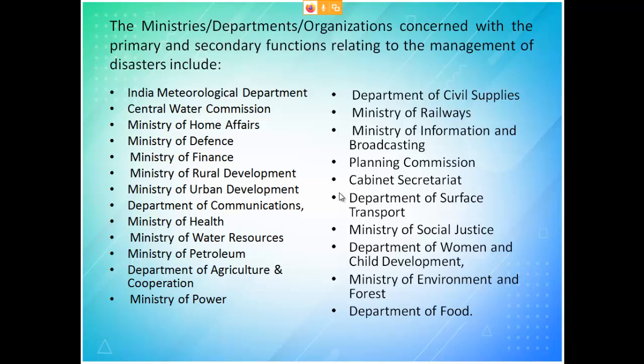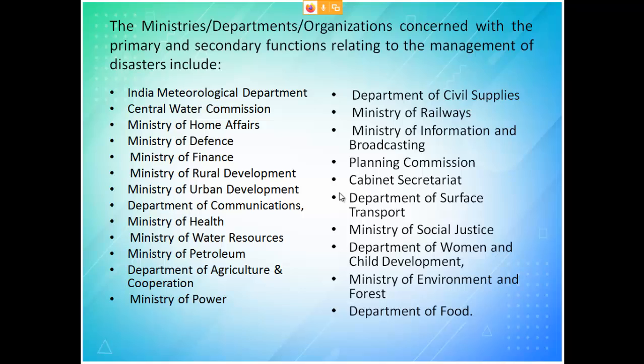The ministries, departments and organizations concerned with the primary and secondary functions relating to the management of disaster include the Indian Meteorological Department, Central Water Commission, Ministry of Home Affairs, Ministry of Defense, Ministry of Finance, Ministry of Rural Development, Ministry of Urban Development, Department of Communication, Ministry of Health, Ministry of Water Resources, Ministry of Petroleum, Department of Agriculture and Cooperation, and Ministry of Power.